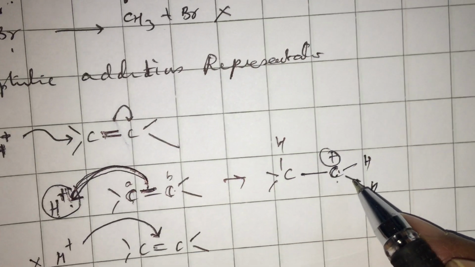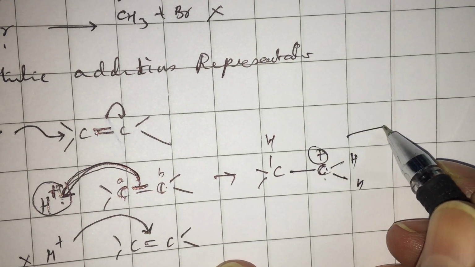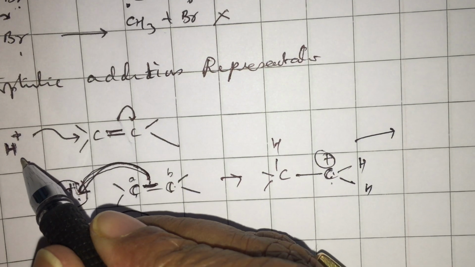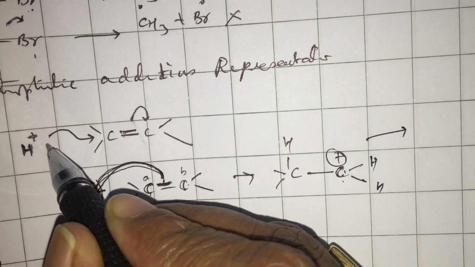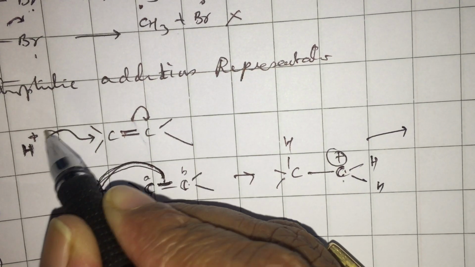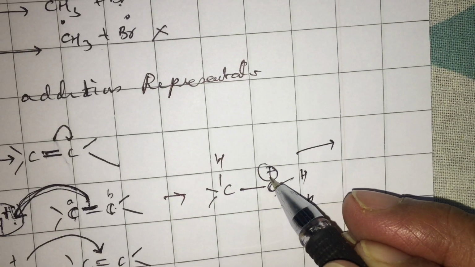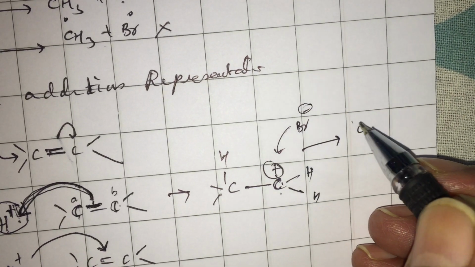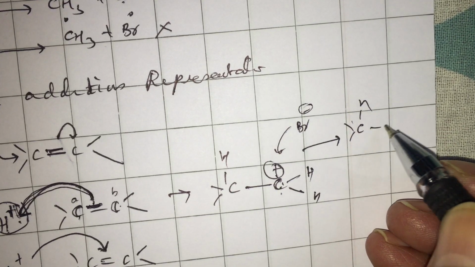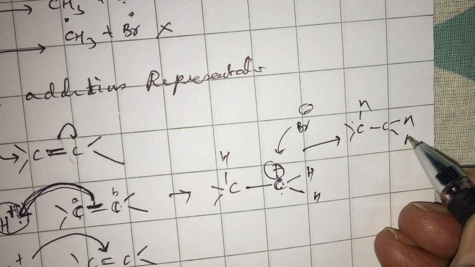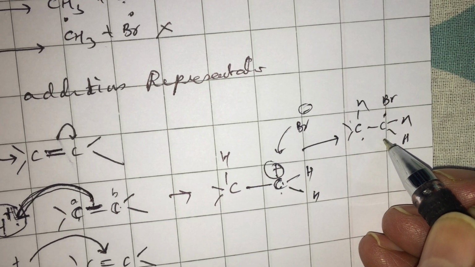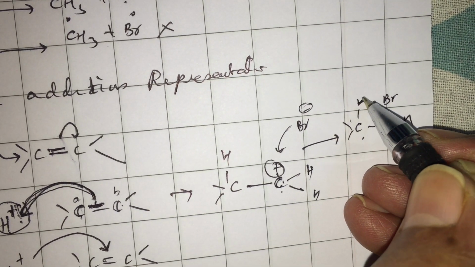And in the second step, the positively charged carbocation in electrophilic addition combines with the negative part. Generally, you don't have H plus by itself, it can be like HBr. Then the Br minus quickly combines with the carbon. So the reaction ends like this. This type of reaction, where HBr is added across the double bonded carbon initiated by H plus, is